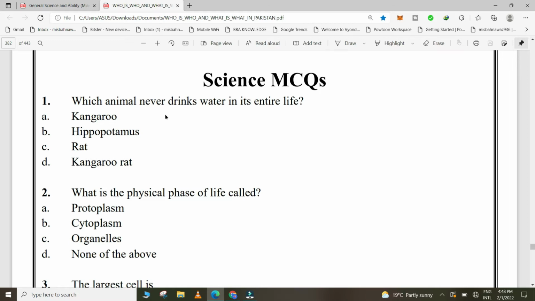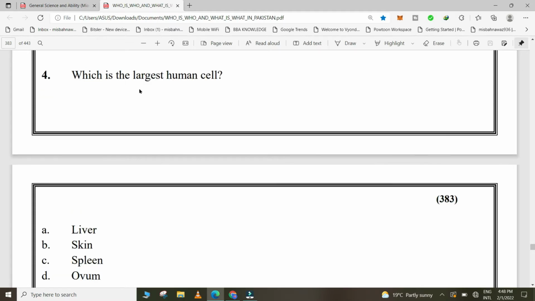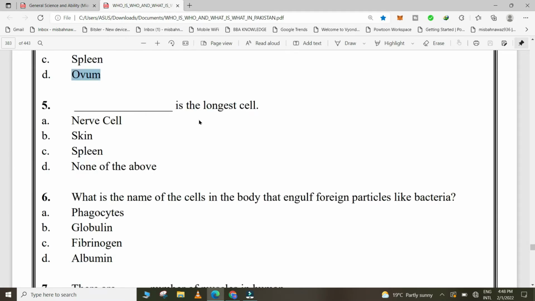Which animal never drinks water in its entire life? Kangaroo rat. What is the physical phase of life called? Protoplasm. The largest cell is the egg of an ostrich. Which is the largest human cell? Ovum. Dash is the longest cell?